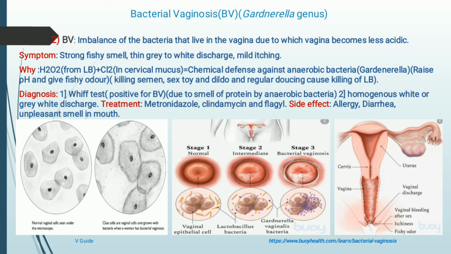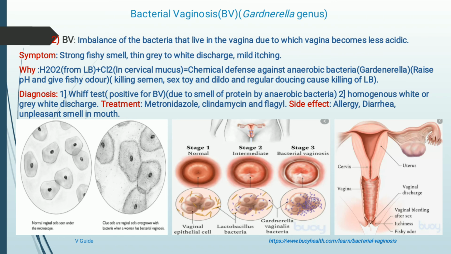In the diagram, you can see that normal cells look like squamous epithelial structures and appear very normal. But what happens during bacterial vaginosis? These cells become clue cells, overgrown cells, and the shape of the cell becomes irregular.